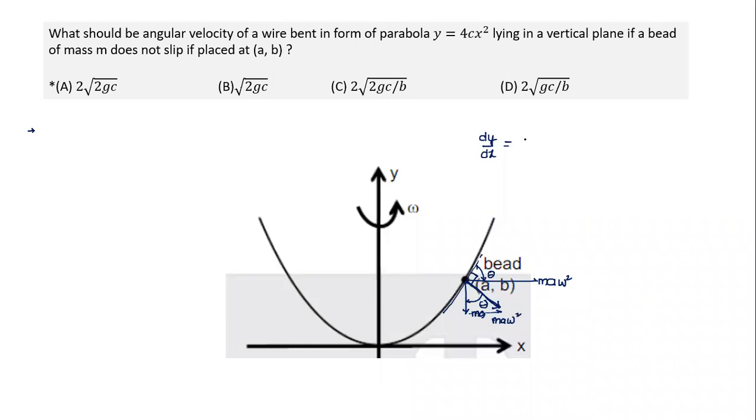Tan theta is the horizontal component divided by the vertical component, which is equal to m a omega square divided by mg. And what is dy by dx here? dy by dx is equal to 8cx, and x is equal to a, so it is equal to 8ca.